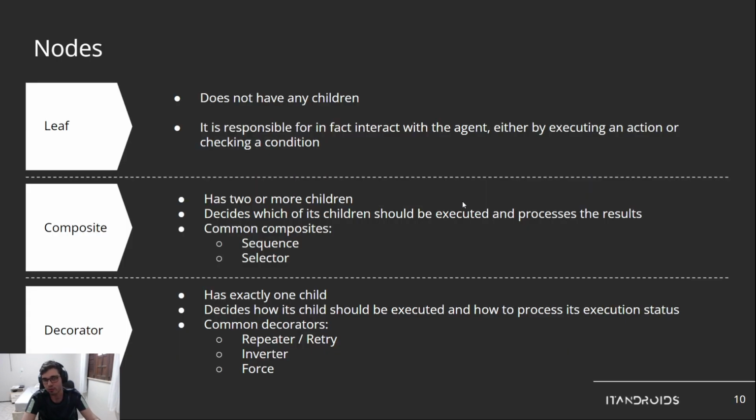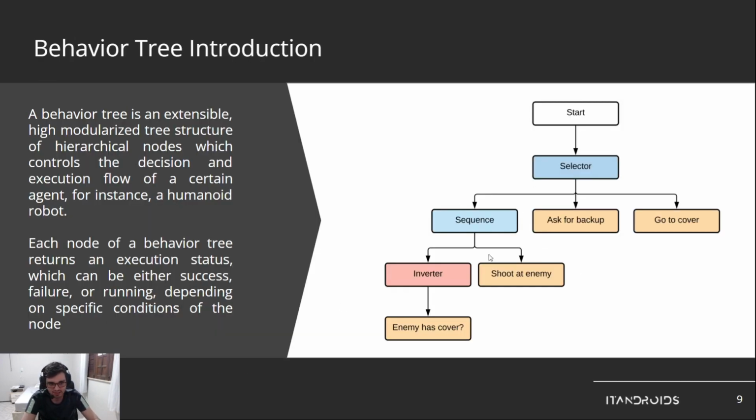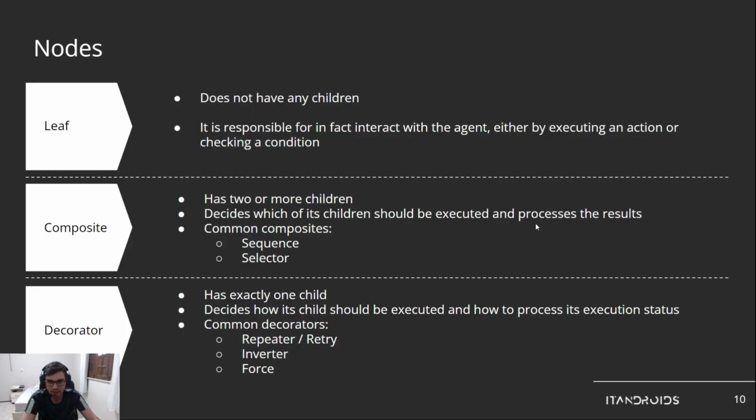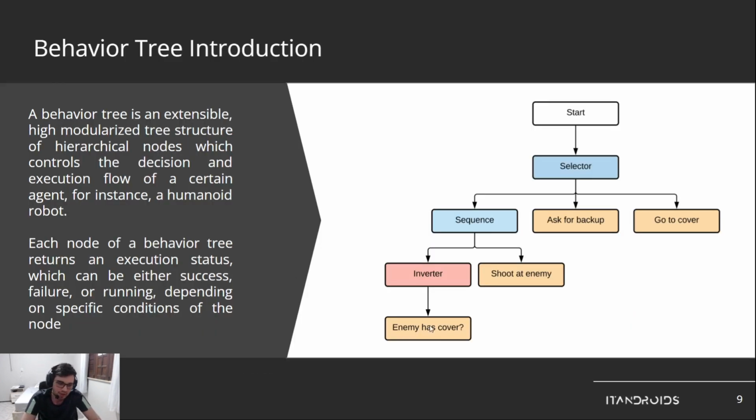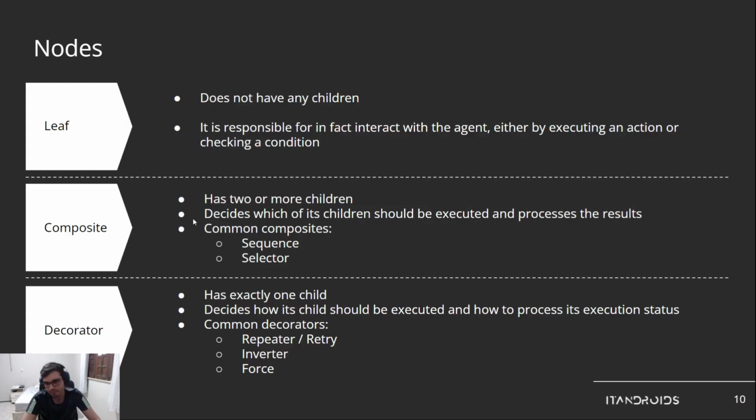So talking about nodes, which are these elements of the tree, we have three kinds of nodes in a behavior tree. We have leaves. Leaves do not have any children, and they are responsible to interact with the agent, executing an action or checking a condition. So enemy has cover is an example of a condition. Shoot at enemy is an example of action.